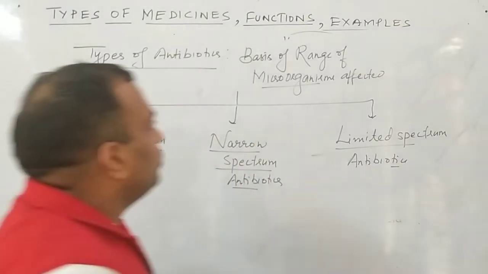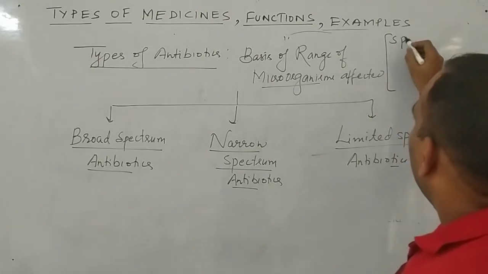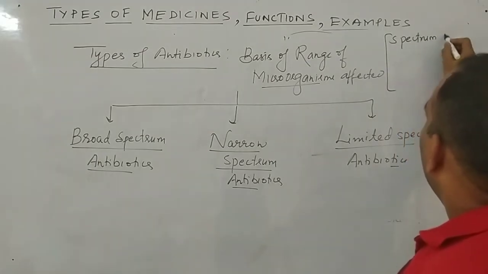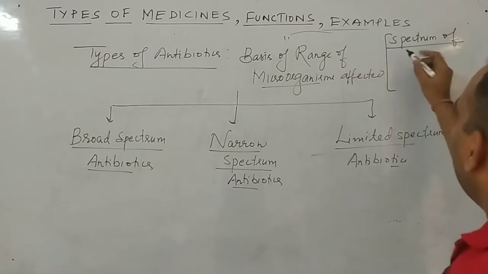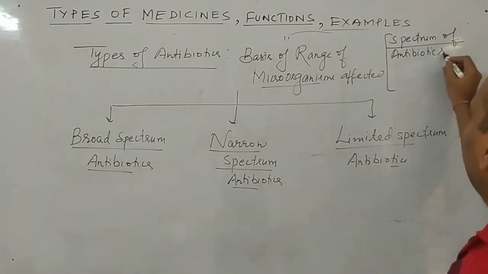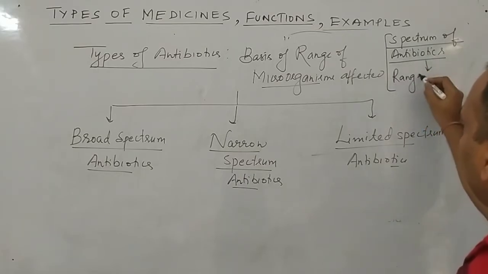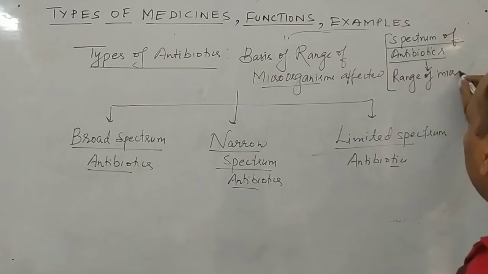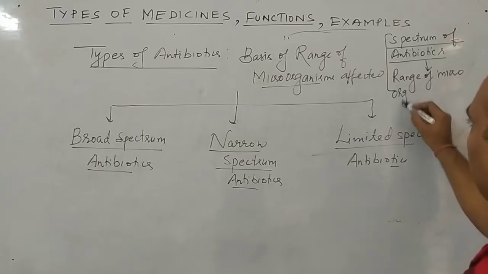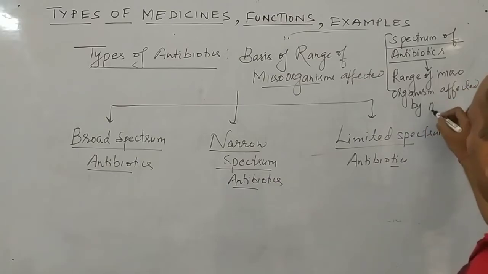But before that, one more thing I want to tell you: spectrum of antibiotics. What does it mean? It simply means the range of microorganisms affected by antibiotics.